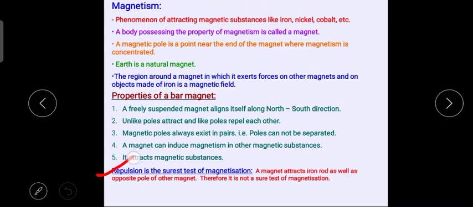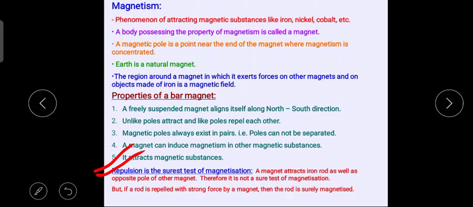This could be a potential one marker question: what is the surest test of magnetization? It is the repulsion. A magnet attracts an iron rod as well as the opposite pole of another magnet, so therefore attraction is not a sure test of magnetization. But if a rod is repelled with a strong force by a magnet, then the rod